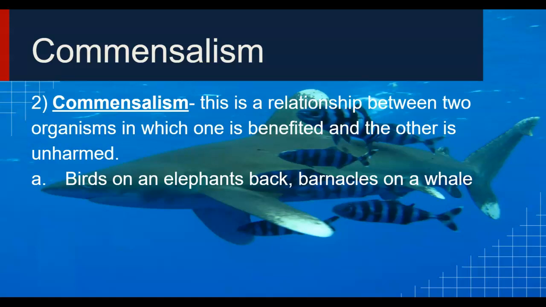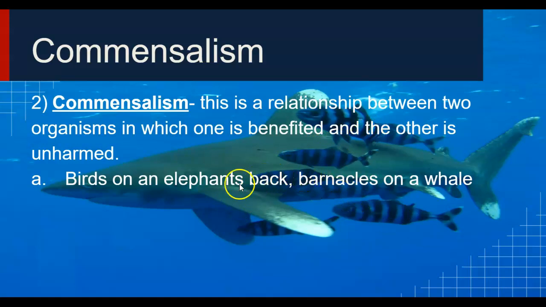Commensalism. Commensalism is a relationship between two organisms in which one is benefited and the other is unharmed. So here you have these fish that are hiding there. It doesn't do anything for the shark, but the fish get protection. Now sometimes the shark might have cleaner fish with it. If the shark is being cleaned by the fish swimming with it, that could be a mutualism. But in this case, they're just hanging out for safety.